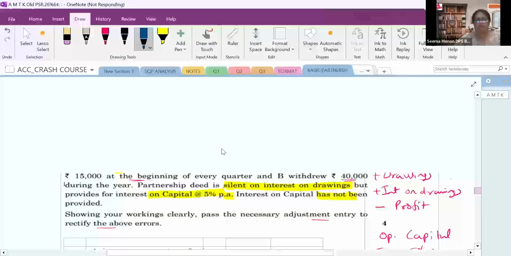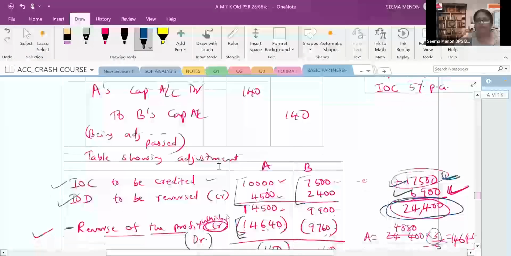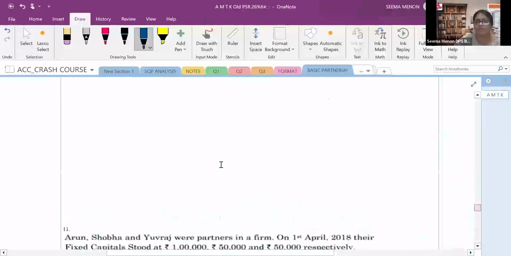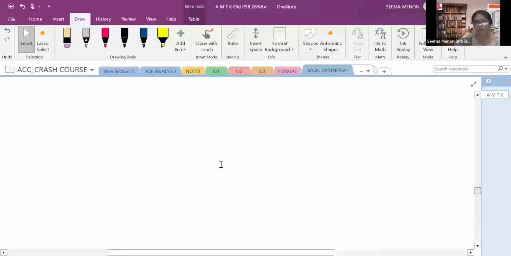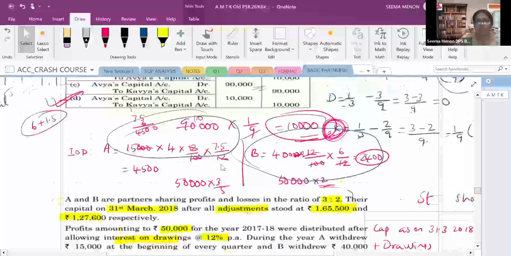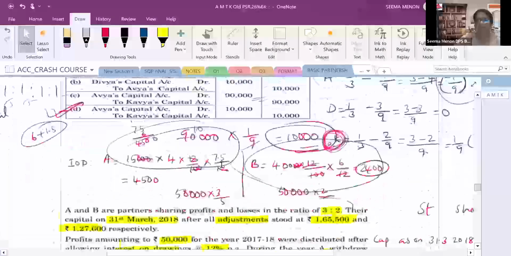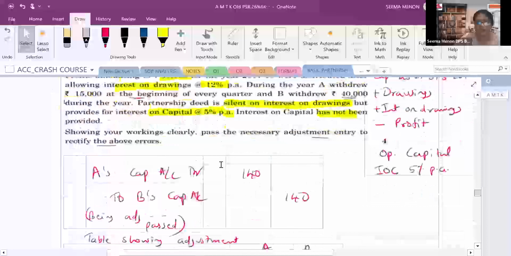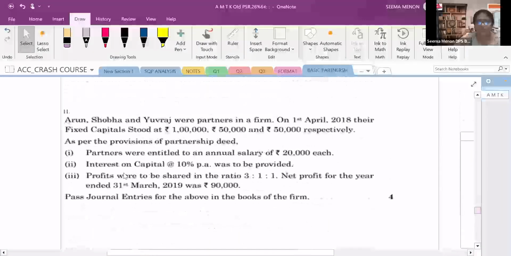Children, wait now. Now let's see that. Go to the next question. I hope you are clear with this question. This is the question on past adjustment, whatever we have done. Now we are moving ahead and going to one more question. Let's see that. It is very easy, but I taught the journal entries of this question yesterday.